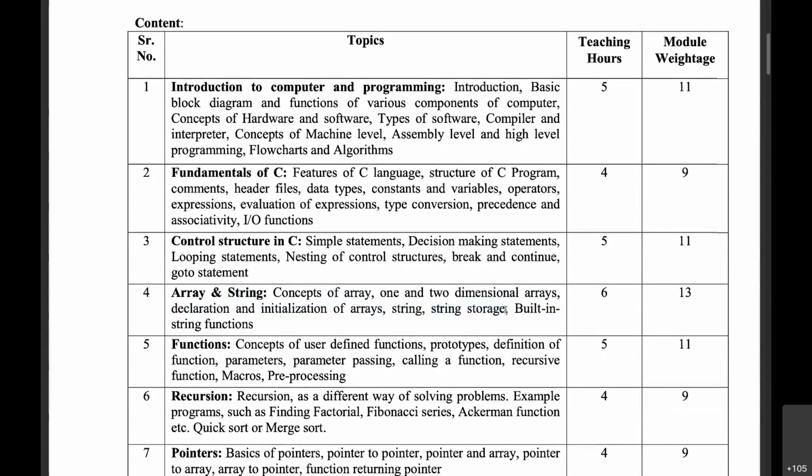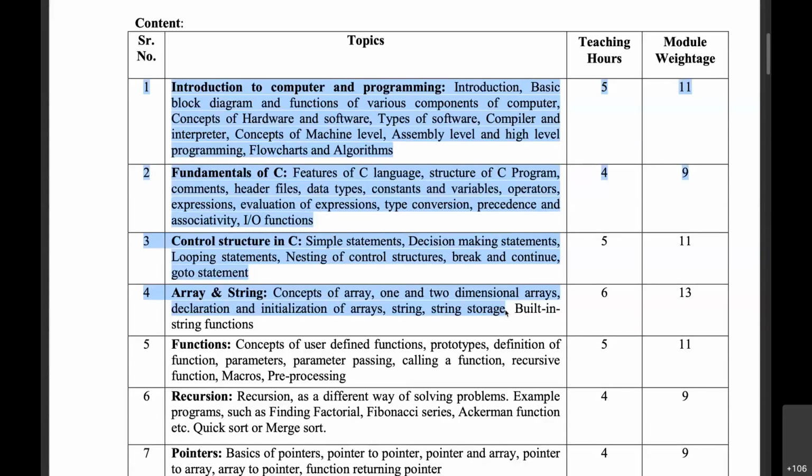Now, up to this part, up to strings and string storage, this is your mid-1 syllabus. Let me declare this one more time, and I have posted this PDF file in your WhatsApp group also. Up to string storage is your mid-1 syllabus, and your mid-1 is going to start next week. All the best for everyone.